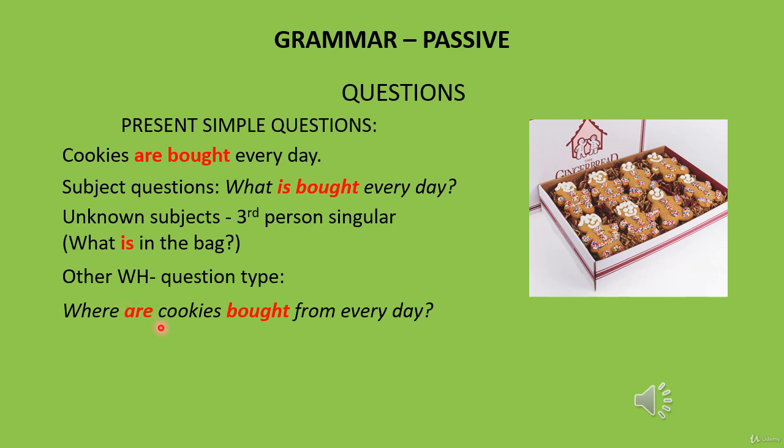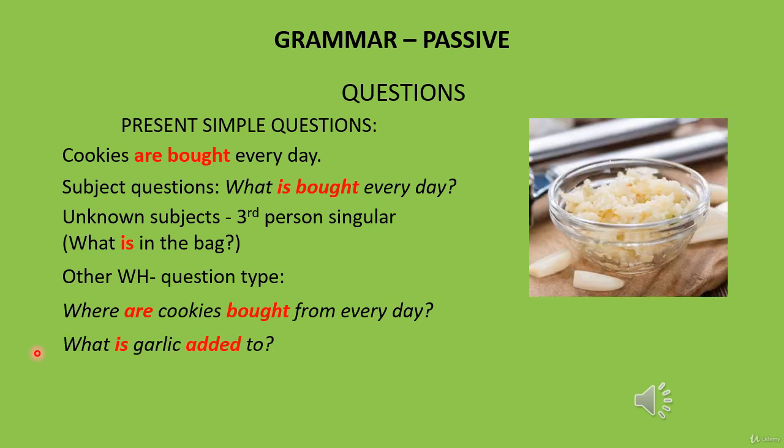Where are cookies bought from every day? Or, for our other example, what is garlic added to? All passive questions are made in the same way. Just follow the steps that you have just seen. Oh look, I made a passive. But you know that already.